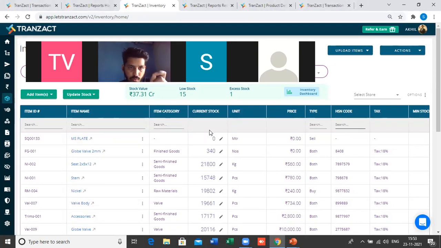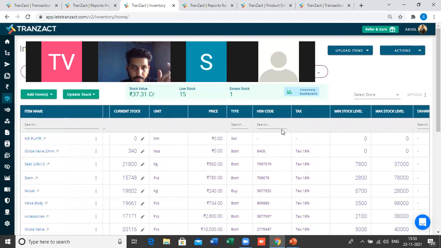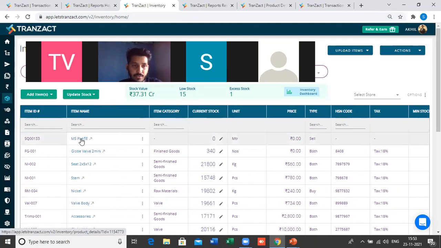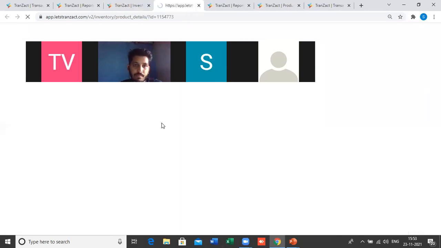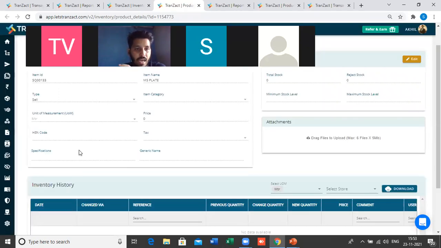Just name it item ID 2. The limitation is that item ID 2 will not be present on this table. It will come in the item details if you click on the item. Just like here, I have added two fields called specification and generic name from the settings in the inventory.